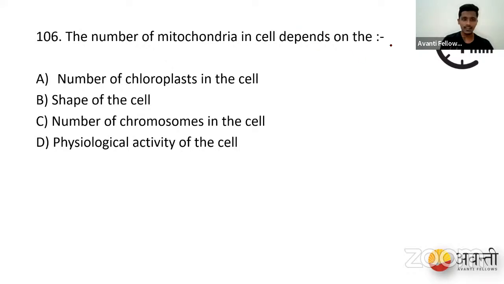Students, what did you answer in today's exam? Is it number of chloroplasts in the cell, or shape of the cell, or number of chromosomes in the cell, or physiological activity of the cell, right? So these are your options. So what did you answer? We are 55 seconds up, almost a minute. So let's end the poll.